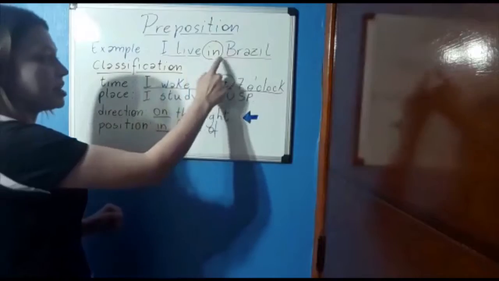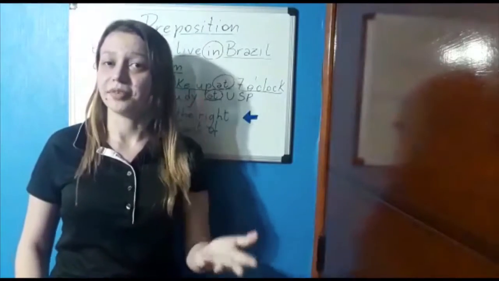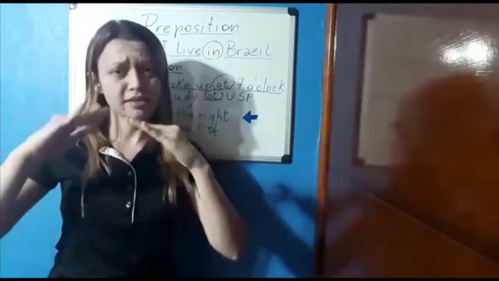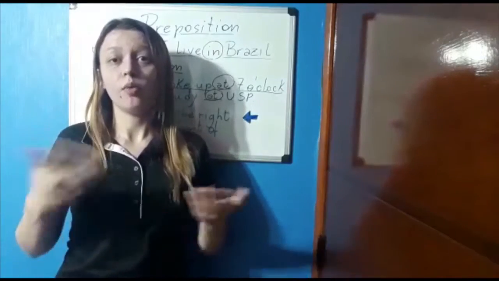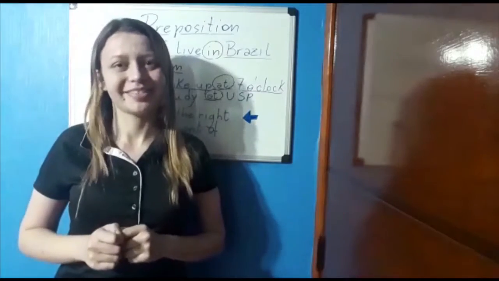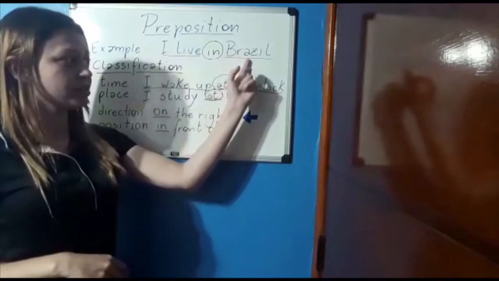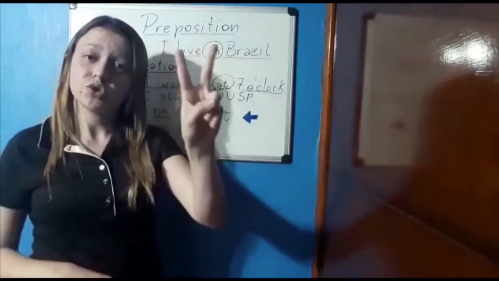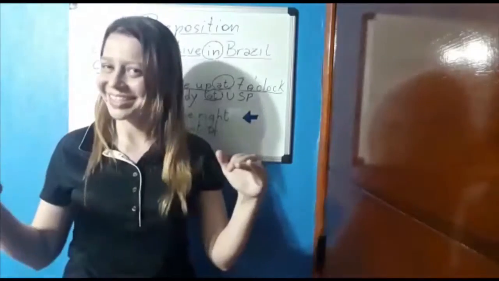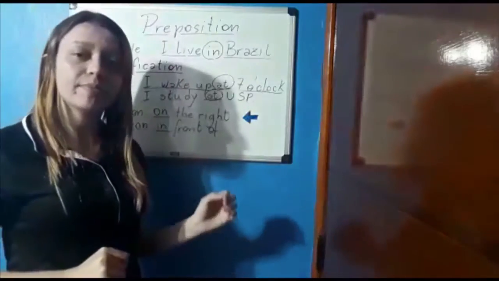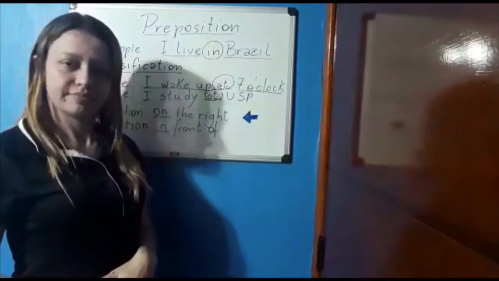Example: I live in Brazil. Here I have two pieces of information. The first is that I live in a place. And the second is where this place is: Brazil. I live Brazil. To connect these two ideas and make a complete sentence, I have to use the preposition in. I live in Brazil. Yeah?